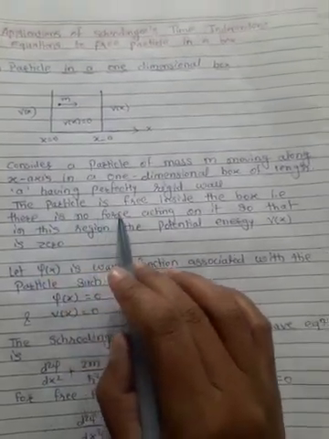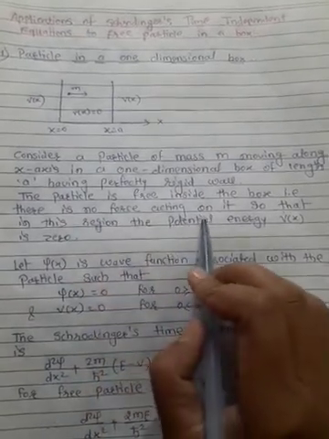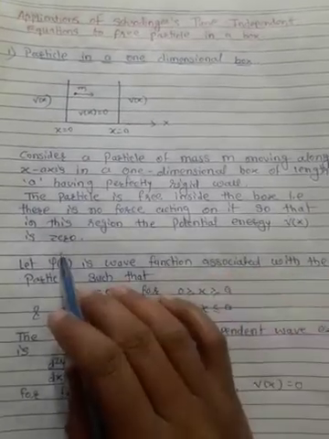The particle is free inside the box, that is, there is no force acting on it, so in this region the potential energy V(x) is 0.